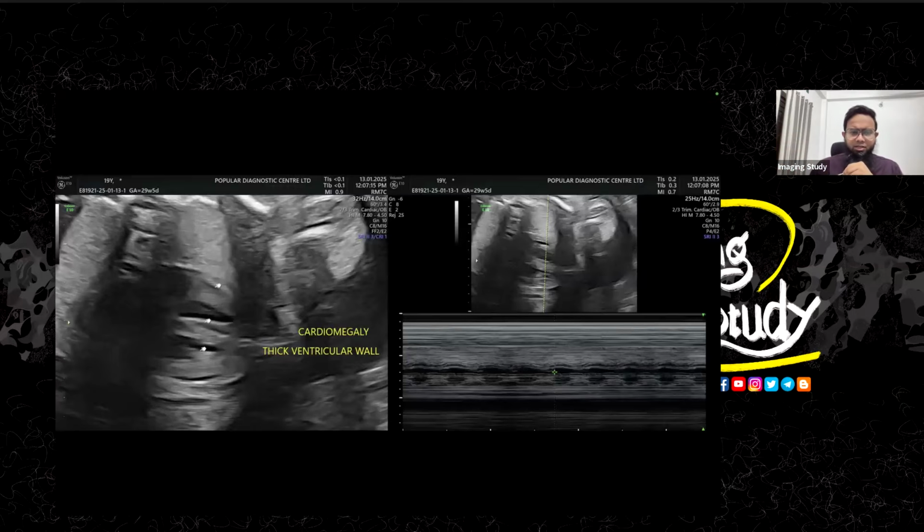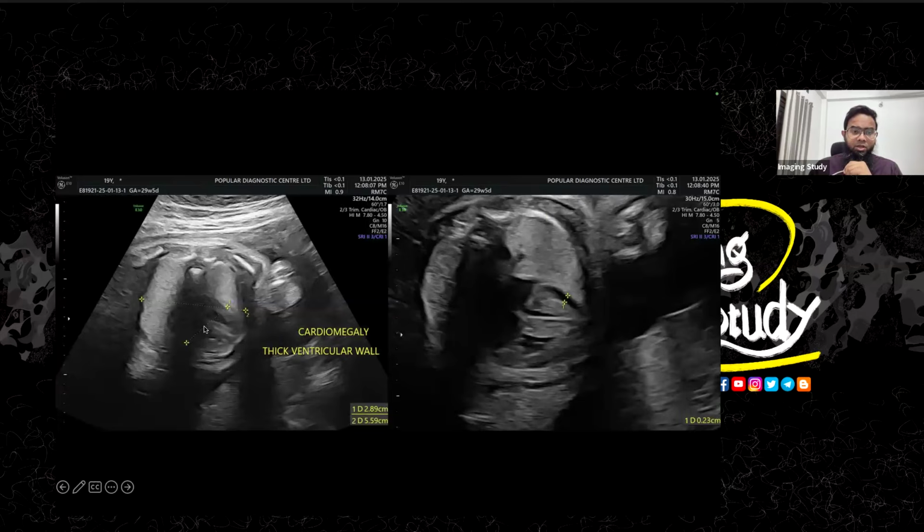Okay, so let's jump here. So this is the thickened walls, in ventricular walls and the interventricular septal walls. You can also see them or measure them on M mode, but I'm not interested because this is the association. Okay, so this is a case of cardiomegaly with thickened ventricular walls. So we measured with our own techniques, like the transverse diameter of the chest and transverse diameter of the heart, in an easy and shortcut way, or in a rapid assessment. This is a cardiomegaly because it crosses more than 50%. Okay, it's not significant. By visualization is enough to say it a cardiomegaly.